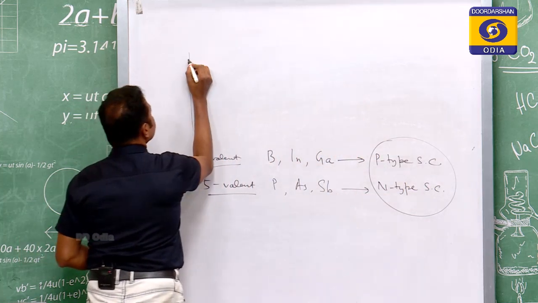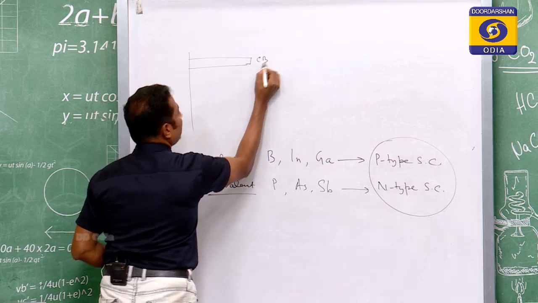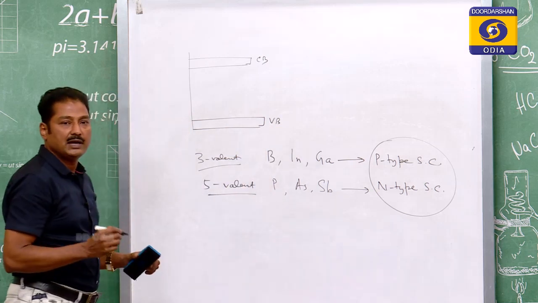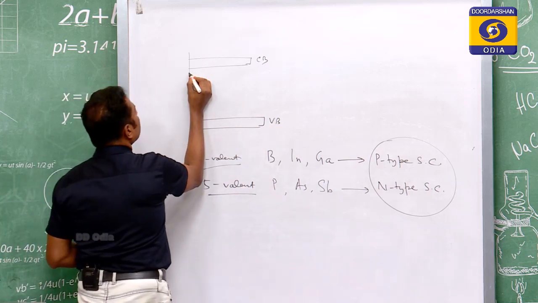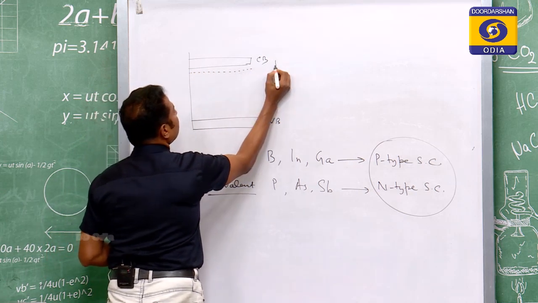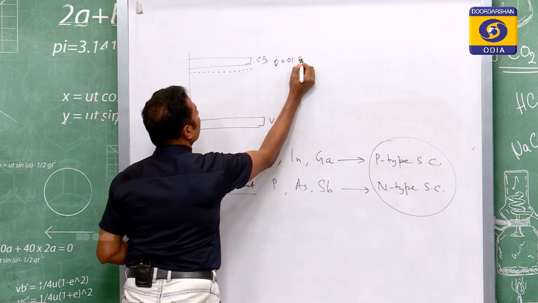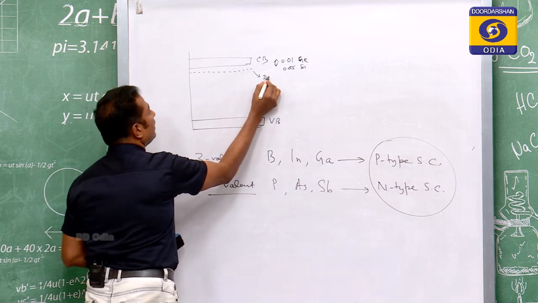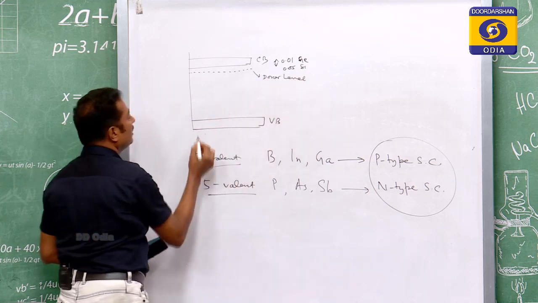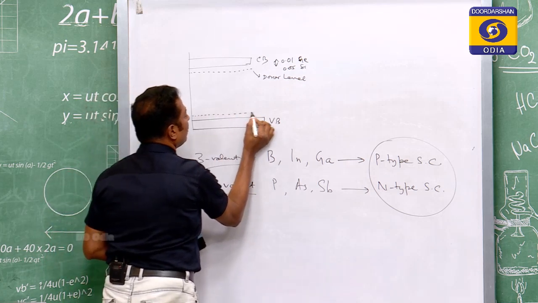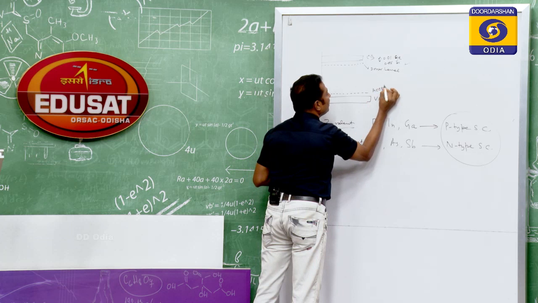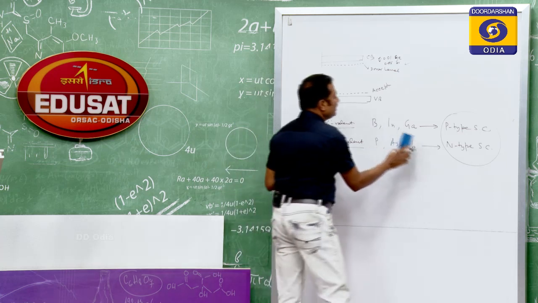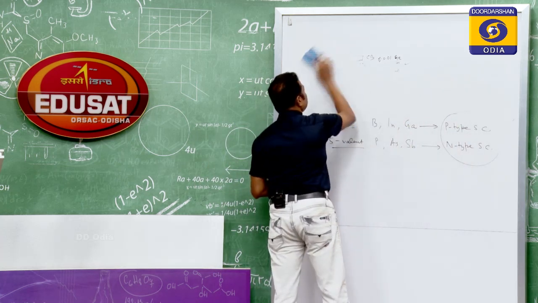So, we have this conduction band and this valence band. If it is an n type semiconductor, there will be another level, around 0.01 for germanium or 0.05 for silicon. This is called the donor level. And here it is the acceptor level, which is also above the valence band. In this way we get two types of semiconductors.